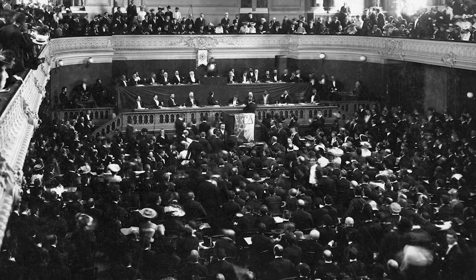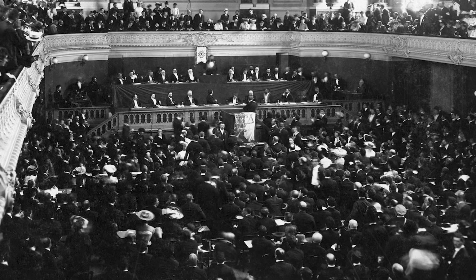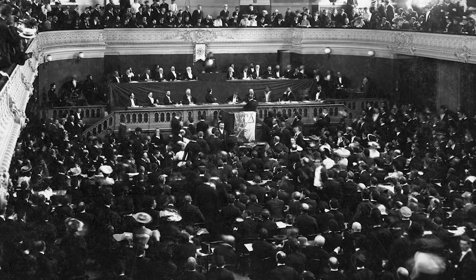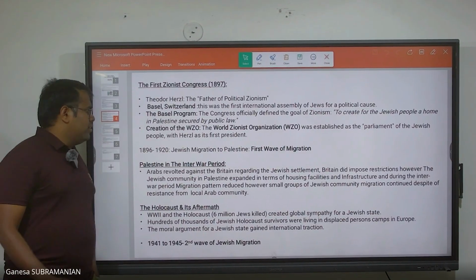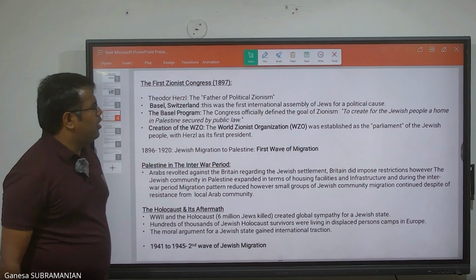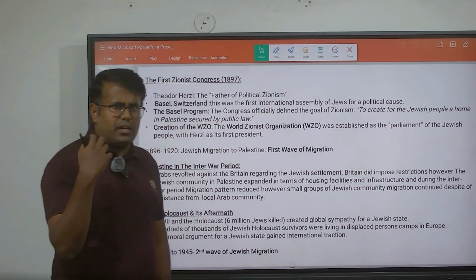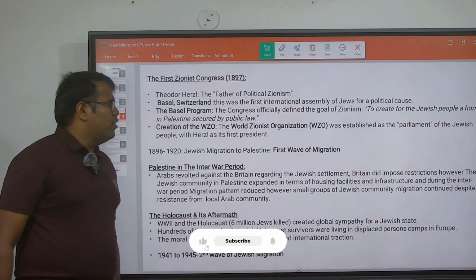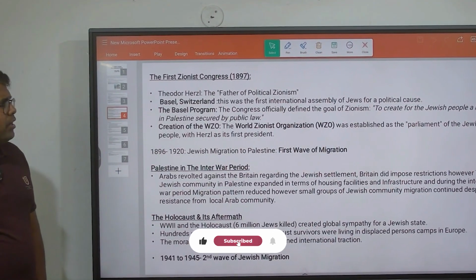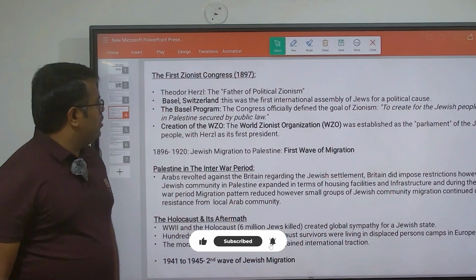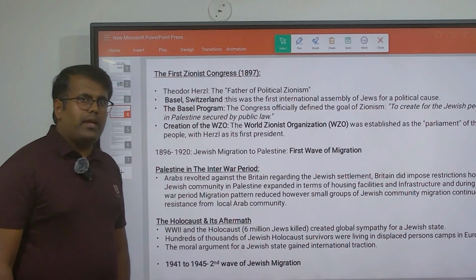The first Zionist Congress was established in the year 1897 by a very popular person called Theodor Herzl, being the first president. Right. So they are taking a certain form of declaration in that Congress. So what the declaration is, is to create for the Jewish people a home in Palestine secured by public law.